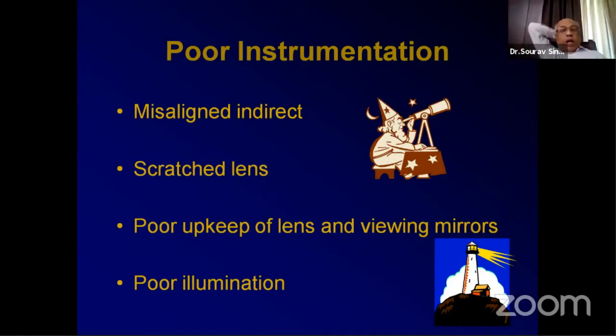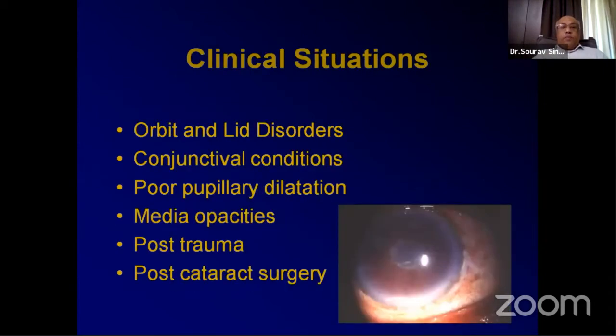Now, I heard Dr. Vishal and Dr. Pooja keep talking about the importance of the endoscope. When you use old ones, they're misaligned, the lenses are scratched, the lenses are not very good, and you try to look through that, you're not seeing properly. The illumination of your endoscope is poor, and you say, oh, nahi dikhta hai. Please understand some difficulties may be in your visualization, some lie with the instrumentation that you use, and one must be able to identify and rectify those before declaring that I'm having a difficulty in doing indirect ophthalmoscopy. I keep going back to the word difficulty again and again, it can be in your mind and also in the instrumentation that you use.